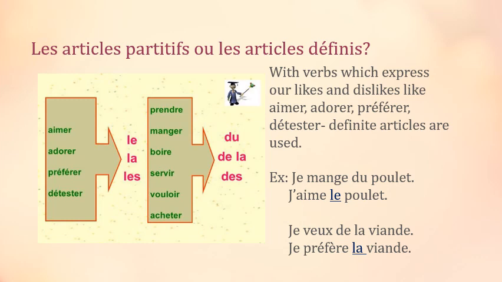Same way, je veux de la viande means I want some meat. Or je préfère la viande means I prefer meat. So my preference here is again fixed. That is why the definite article.